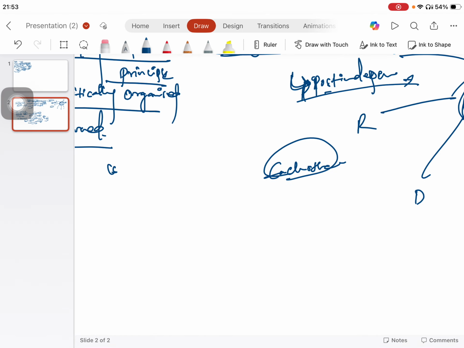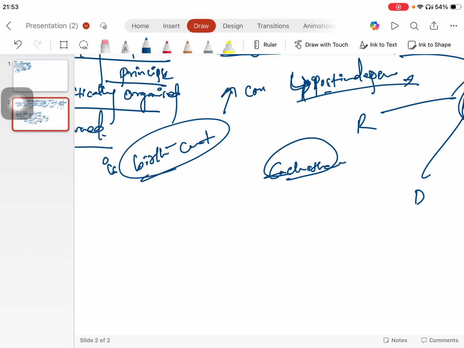It's also called the birth certificate of the nation. It gives the basic structure of our polity or system of governance.